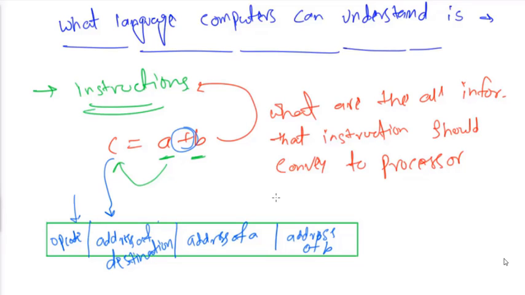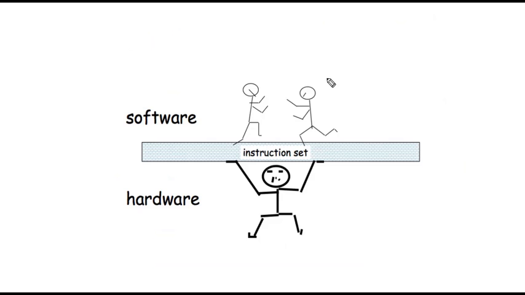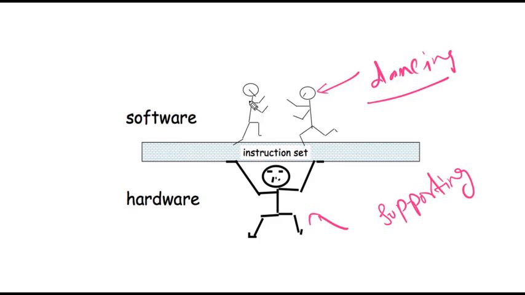Now I am going to introduce you to ISA, that is instruction set architecture. This picture is so perfect to show how my instruction set can look like. If you notice, these guys are dancing here and this is the one who is supporting those. These guys are dancing on some stage and that stage is supported by someone.